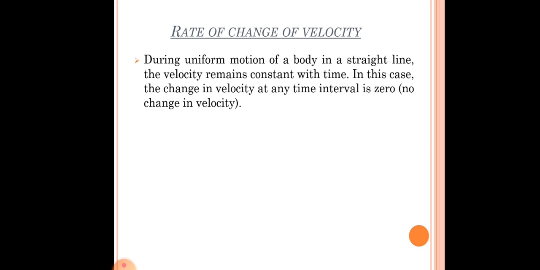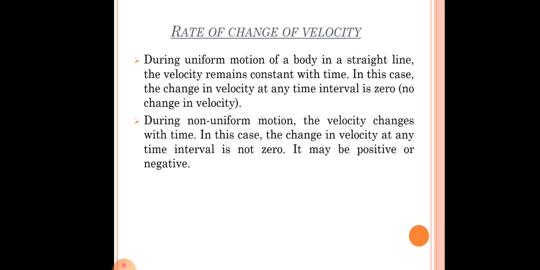A body is in uniform motion when it is covering equal distance in equal intervals of time. So during a uniform motion in a straight line, the velocity doesn't change.